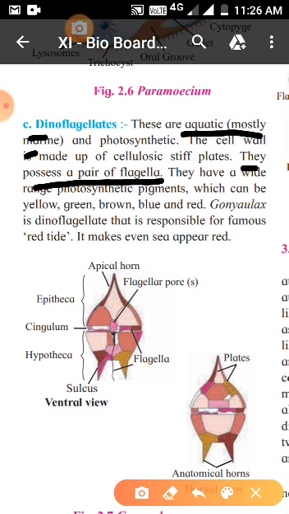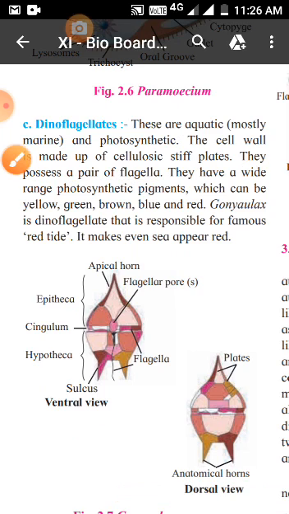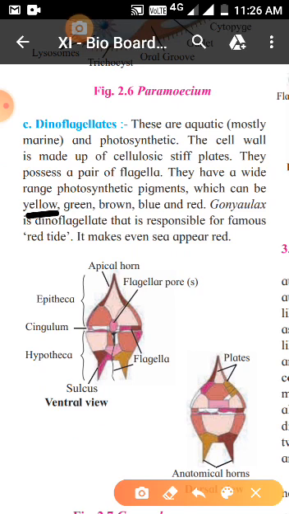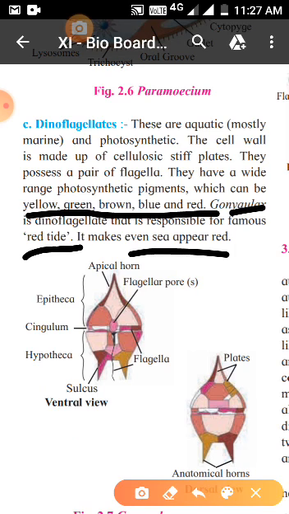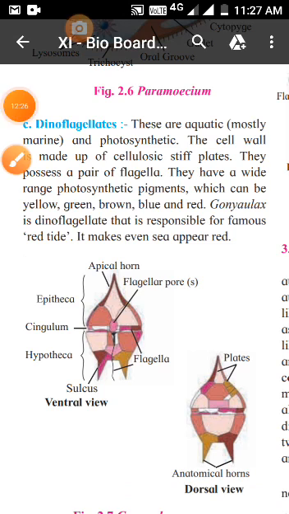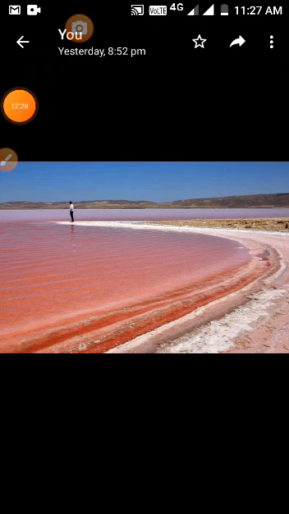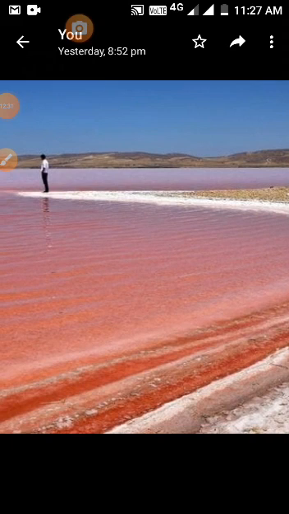It's called a Protista which actually has a pair of flagella, and they have various, we can say, different photosynthetic pigments, due to which they come out with different colors. An example of dinoflagellate is Gonyaulax, and this is basically responsible for red tide. Sometimes you see the sea appearing red in color. Here you can see the red color is because of the dinoflagellate Gonyaulax, okay.